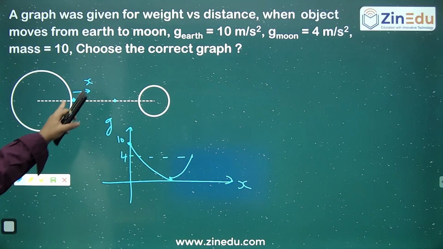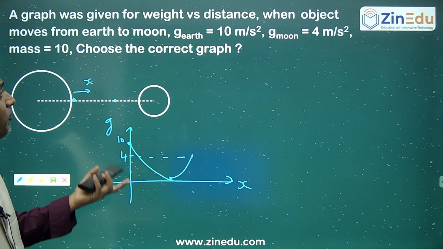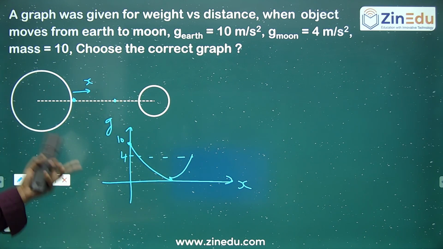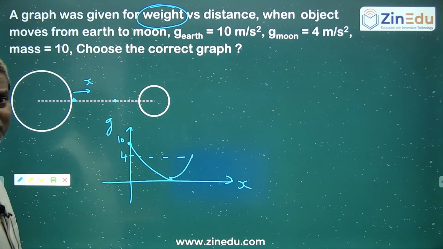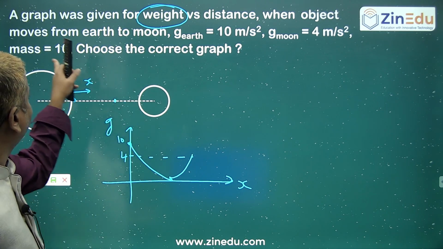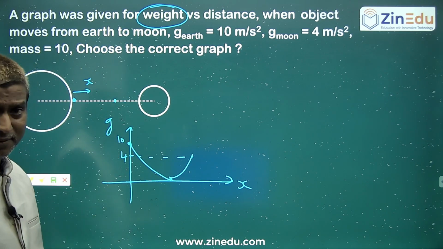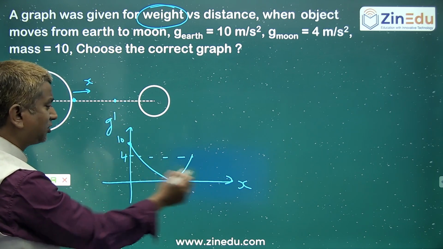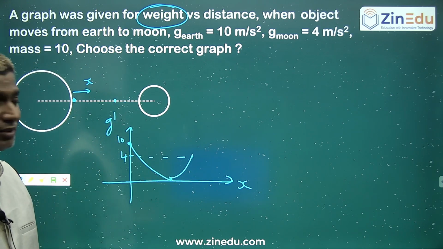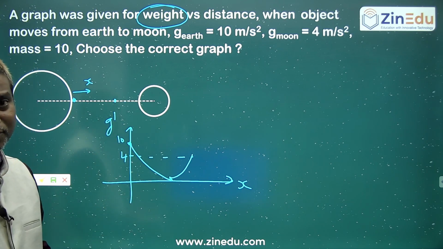Like that, whenever you are going to the Moon, see how the g value changes, and whatever the g value is, they are asking the weight. Weight is nothing but mass, already given as 10, so you can take 100 here, 40 here, because it is a variation of g dash versus acceleration. Otherwise you can take the weight also.